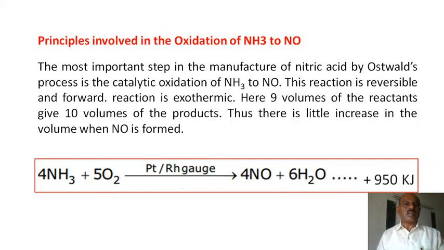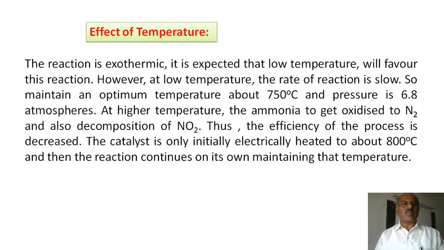Now generally in the Ostwald process, oxidation takes place with the formation of NO. This reaction is also reversible. The forward reaction is exothermic. 9 volumes of reactant give 10 volumes of products. This reaction should be at very small pressures. It has to be favored because the volume of the product is more as compared to the reactant.